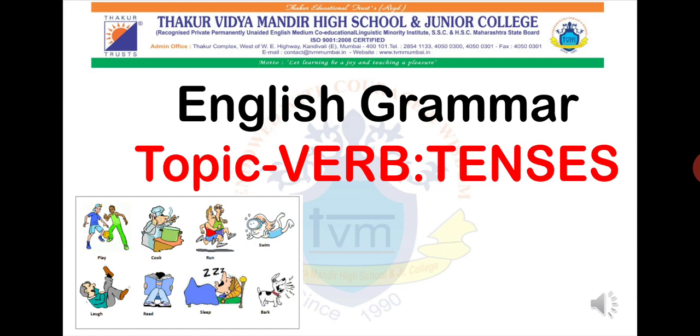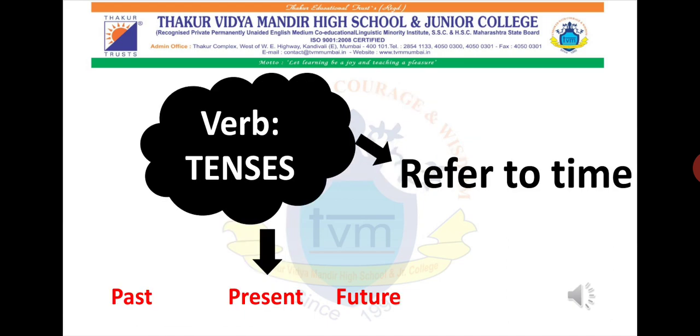English grammar topic, verb tenses, and today we shall study past tense. I'll just give you an introduction about verb tenses.